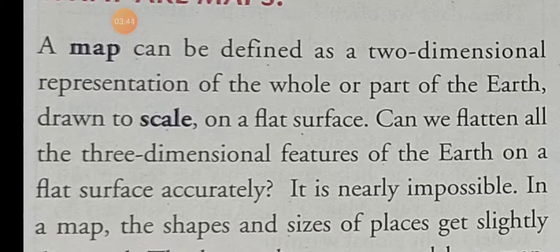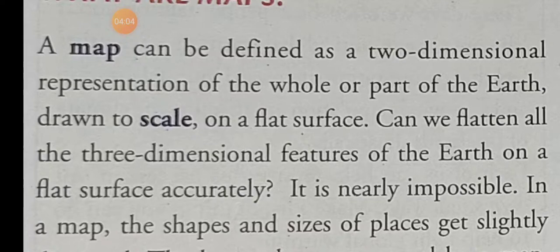So there are many features. The map is a two-dimensional representation. In a map, we can show the whole or a part of it, and the map is drawn to a scale. To draw the map, we need a scale, and the map is drawn on a flat surface.